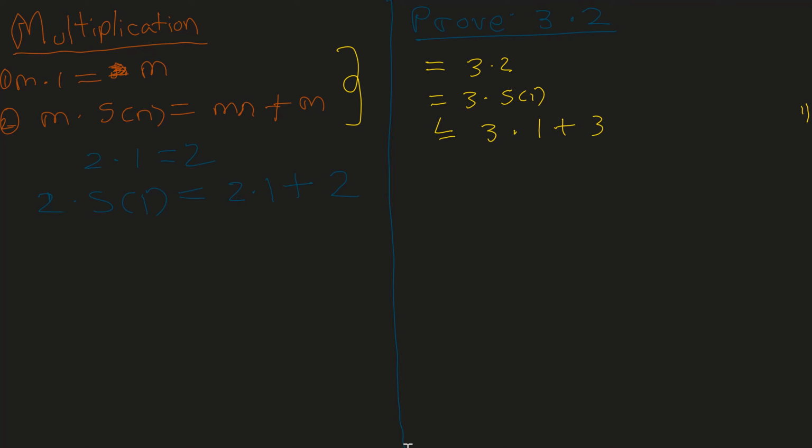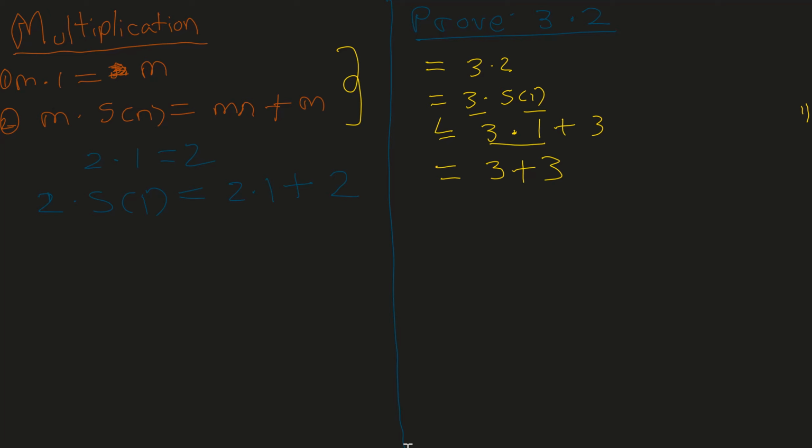This is from the second definition of multiplication, where we take 3 as m and 1 as n, and that's how we get 3 dot 1 plus 3. Next we get, remember 3 dot 1 is equal to 3, so m dot 1 equals m, so 3 dot 1 equals 3. Next we get 3 plus 3.